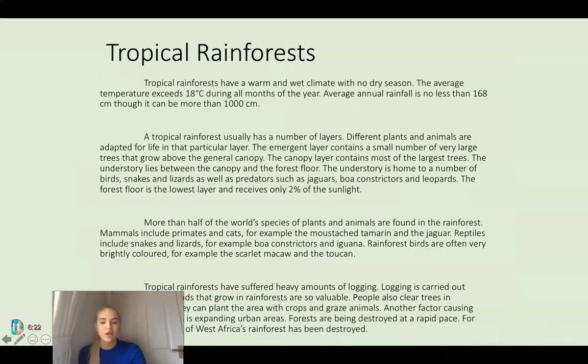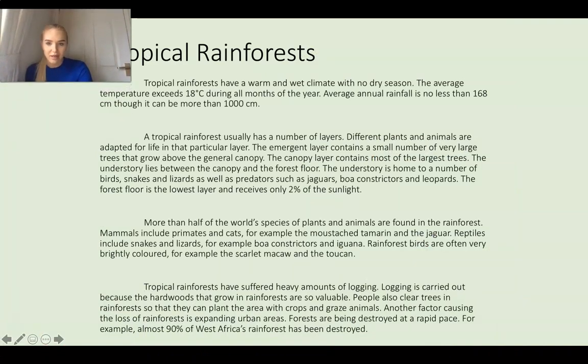So we can see here, I have no way to move my face because I'm always going to be in the way. So this is all about the tropical rainforest. It's a non-chronological report. Each paragraph is about a different section of the rainforest. I want you to read this non-chronological report and think, is it split into the same or different subheadings that we have previously split the sentences in? This is all about the sentences that you've just looked at. Have you correctly grouped them, or did you do it a bit differently? So pause the video, read the text and have a think. Off you go.